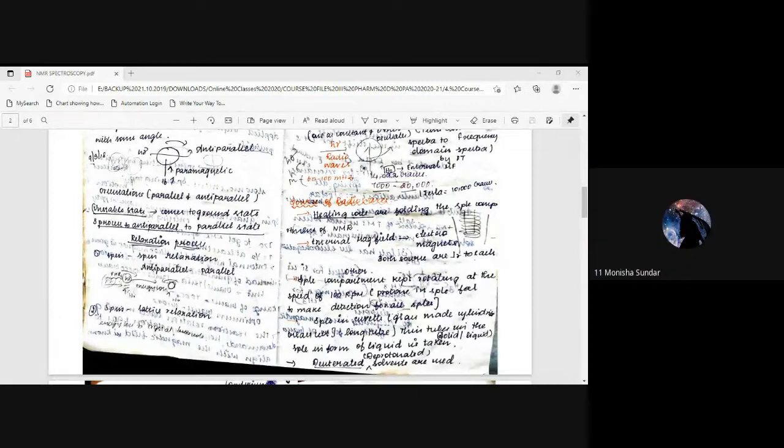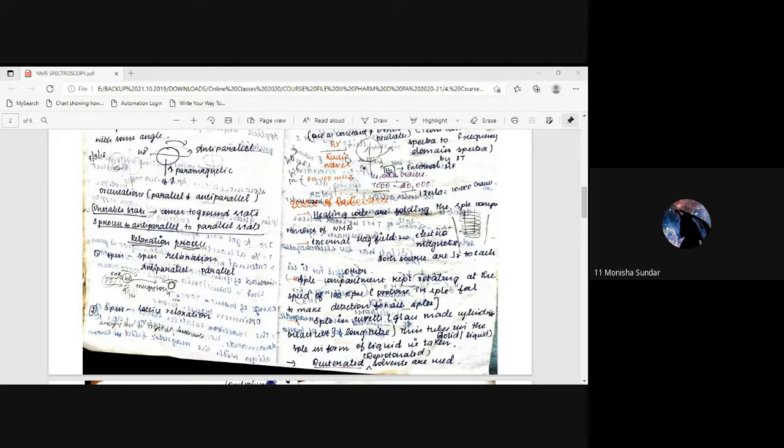Resonance means the magnetic property of the nucleus gets into equilibrium with the magnetic property of the electromagnetic radiation. We can find out what kind of nucleus is present through NMR. If we find the proton, then it is called proton NMR. If we find the carbon, C13 NMR. Only odd mass numbers can give NMR. Even mass numbers won't give NMR.